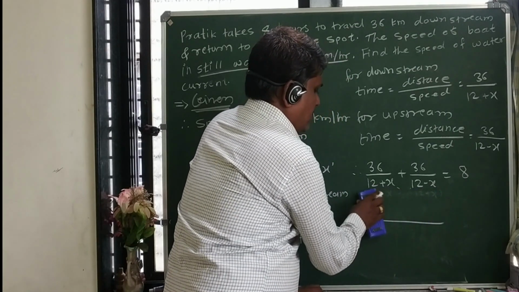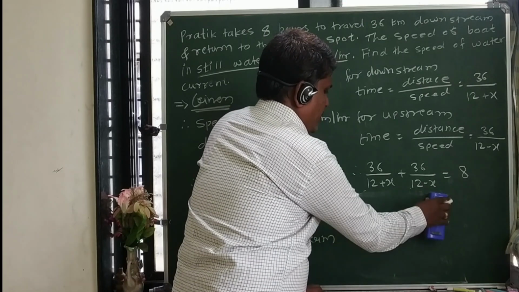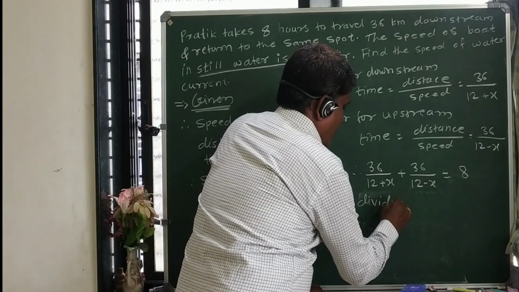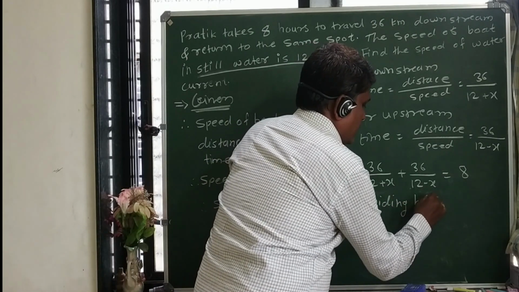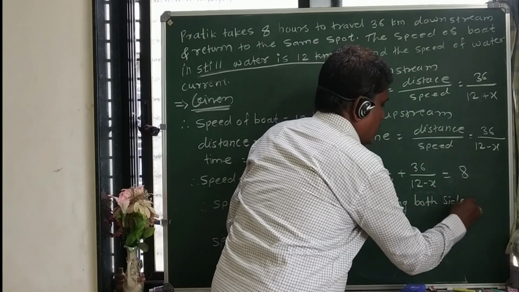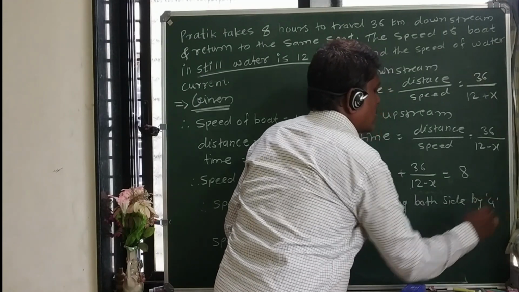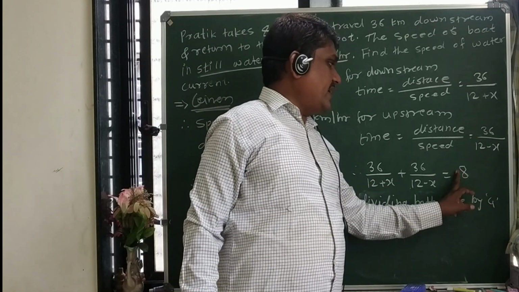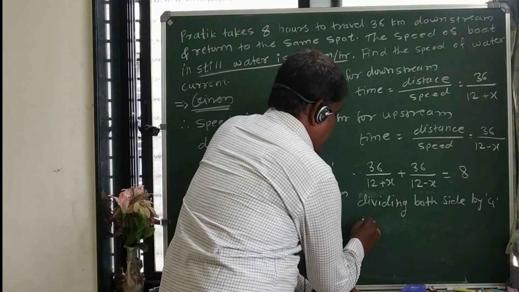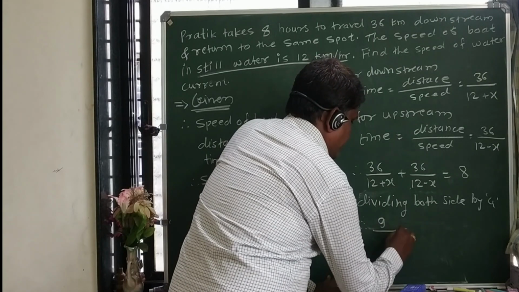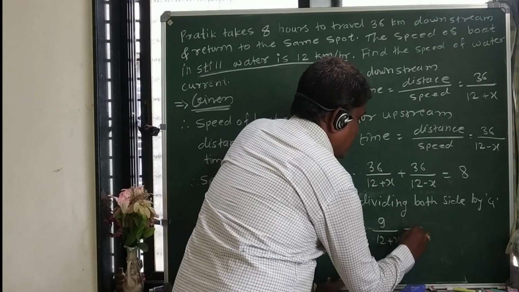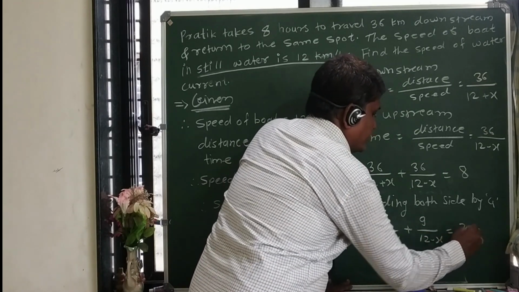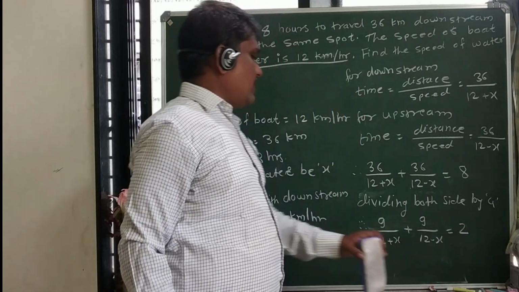First of all, we can reduce the equation also. Let us reduce the equation by dividing both sides by 4, because 36 is divisible by 4 and 8 is also divisible by 4. So what do we get? 9 upon 12 plus x plus 9 upon 12 minus x is equal to 2. So this is our equation.